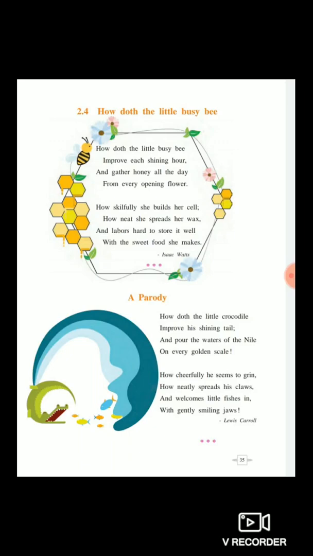Now let's proceed to the second poem, a parody. First I am reading the poem, a parody, then I am explaining. How doth the little crocodile improve his shining tail, and pour the waters of the Nile on every golden scale. Now a parody is a playful comic imitation of a writer's style. A parody deliberately copies someone or something in an amusing way.